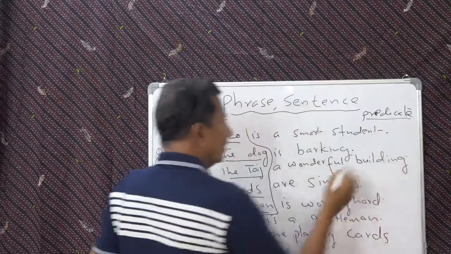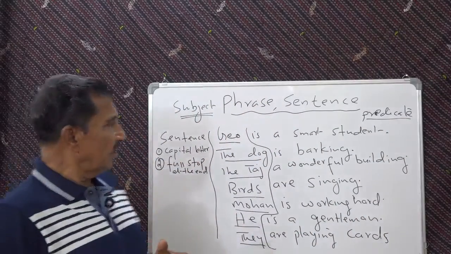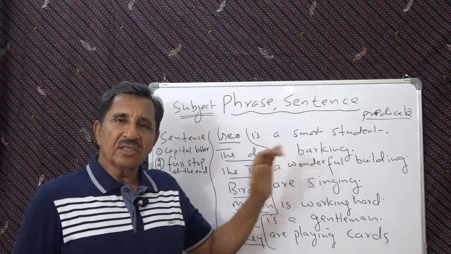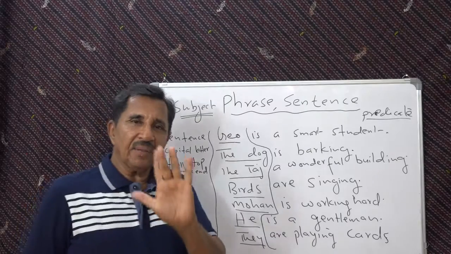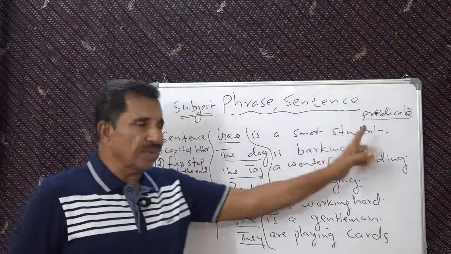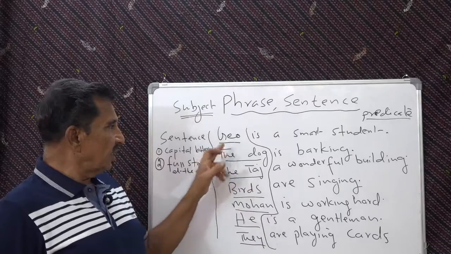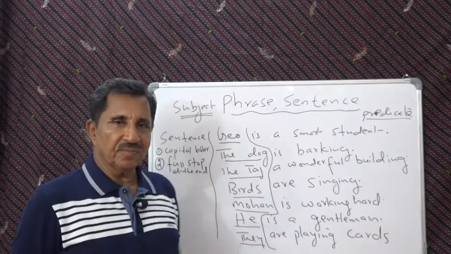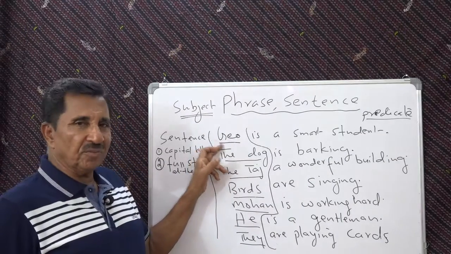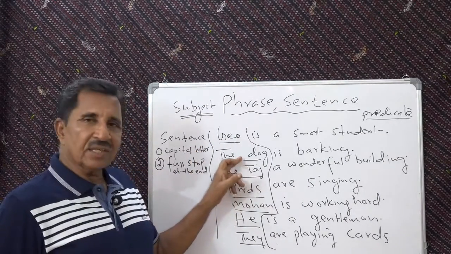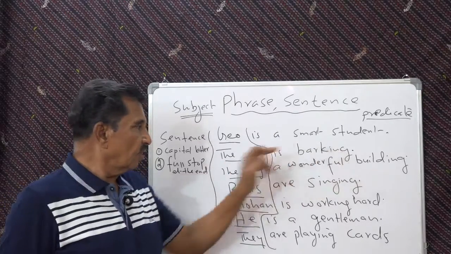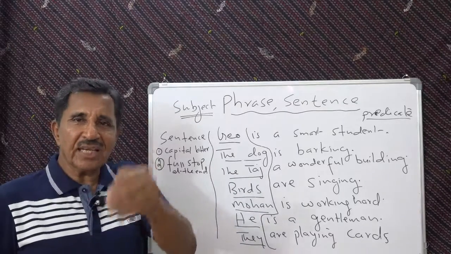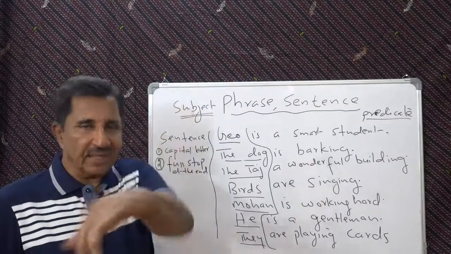Predicate. So what is the meaning of predicates? Whatever you say about the subject is the predicate. In this case you say this is the subject, starter, and you say he is a smart student. So you are saying about Geo. The dog is the subject, and you say he is barking. You are saying about this dog. So what you say about the subject is predicate.